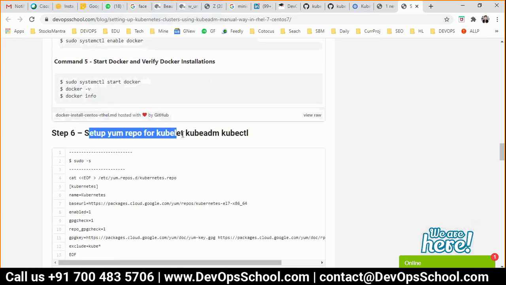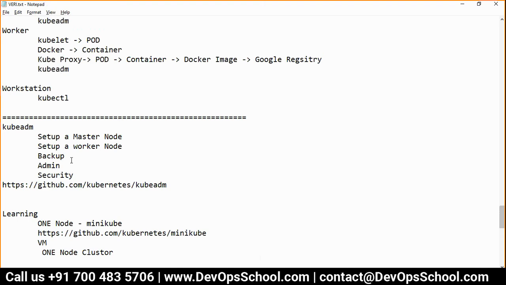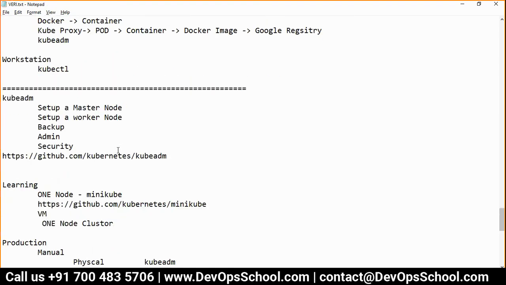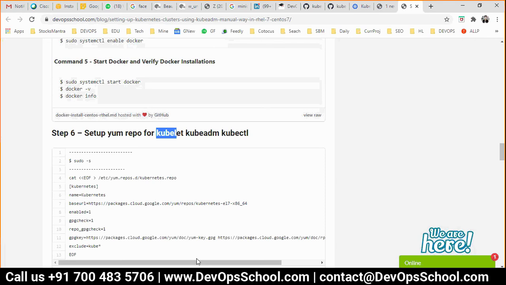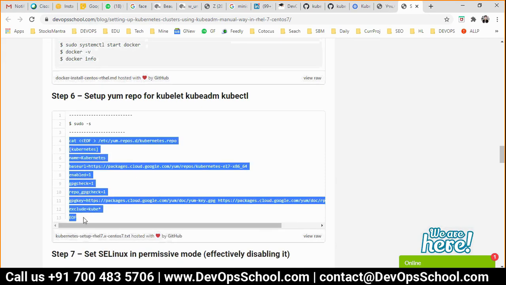Can I now set up these tools? See, guys, you need all these tools in the master. You need kubeadm, you need Docker, you need kubelet and all stuff like that. And kubectl also if you want it. So how can we get all this installation done? If you want to download and copy them one by one, that's okay. You can do that. But a repo is much better.